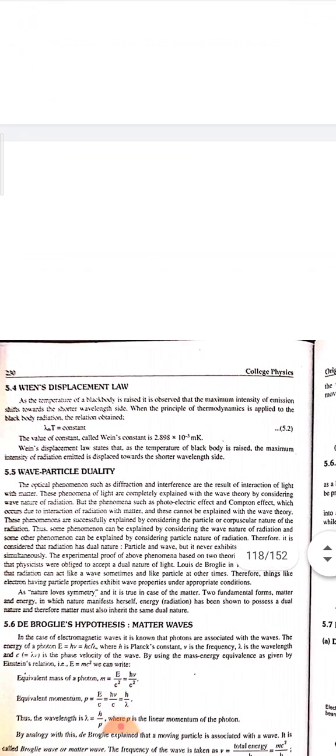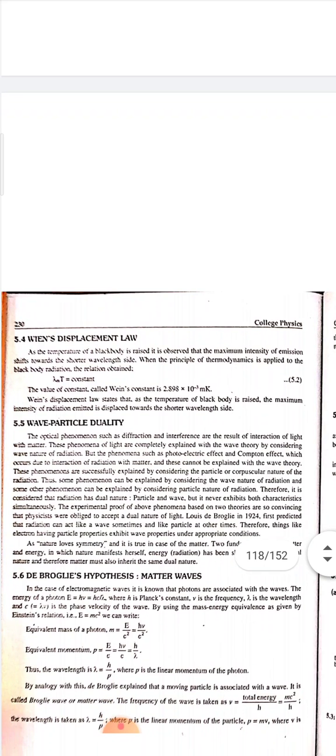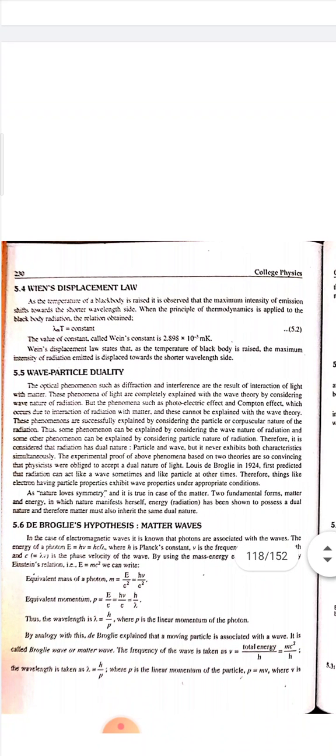Wien's displacement law: as the temperature of the black body is raised, it is observed that the maximum intensity of emission shifts towards the shorter wavelength side. When the principles of thermodynamics are applied to black body radiation, the relation obtained is lambda max times T is equal to a constant. The value of the constant, called Wien's constant, is equal to 2.898 times 10 raised to minus 3 meter kelvin. Wien's displacement law states that as the temperature of the black body is raised, the maximum intensity of radiation emitted is displaced towards the shorter wavelength side. That you have to remember.